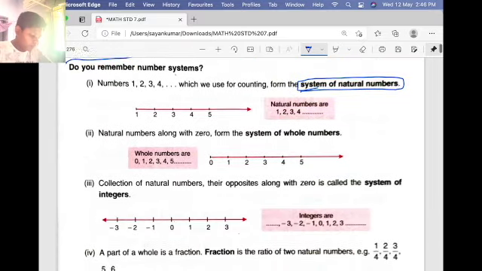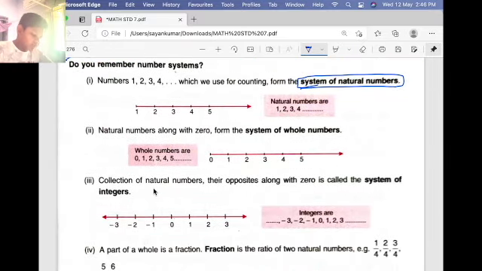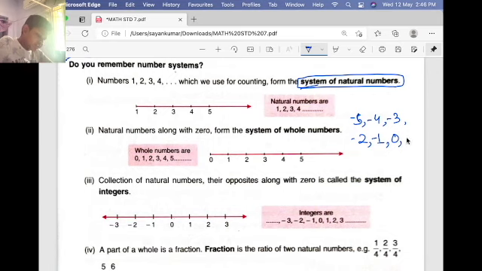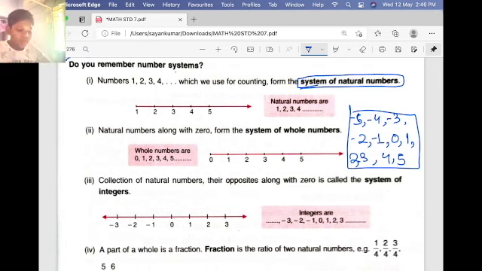Now let's go down. The collection of natural numbers, their opposites along with 0 is called the system of integers. What are called integers? If I write minus 5, minus 4, minus 3, minus 2, minus 1, 0, 1, 2, 3, 4 and 5, these go from minus infinity to plus infinity. They are known as the system of integers.